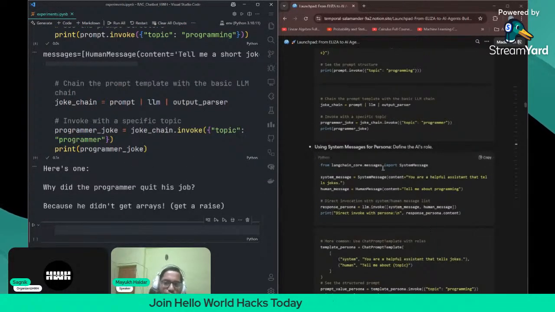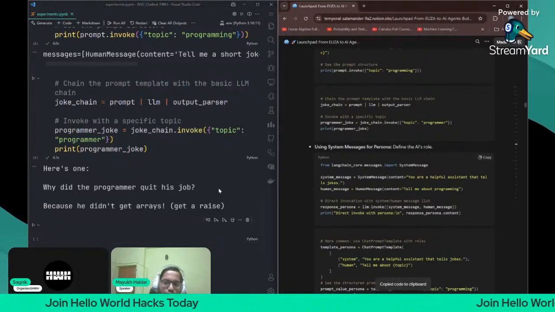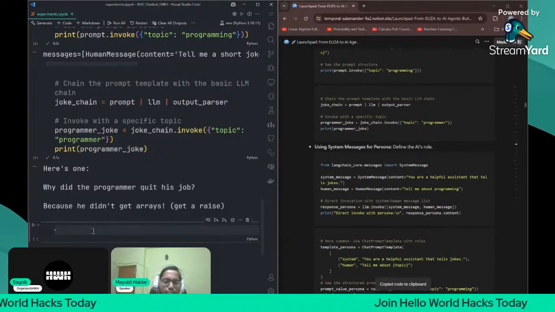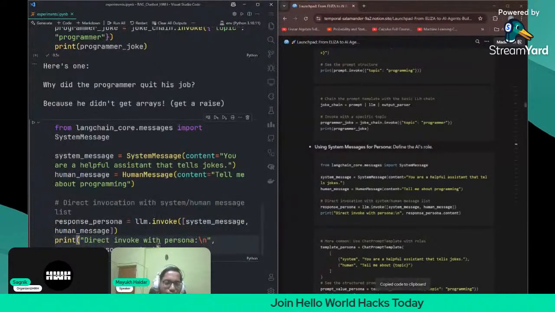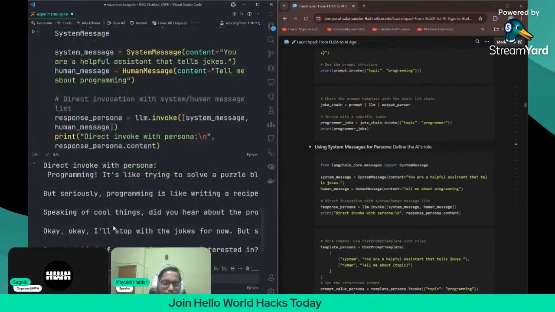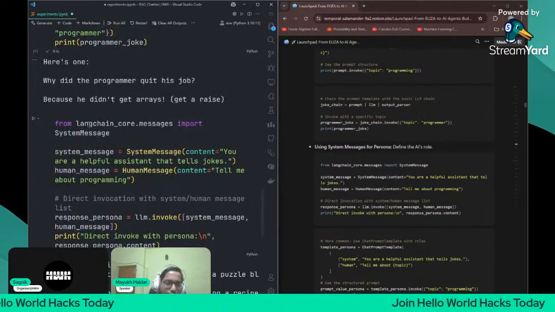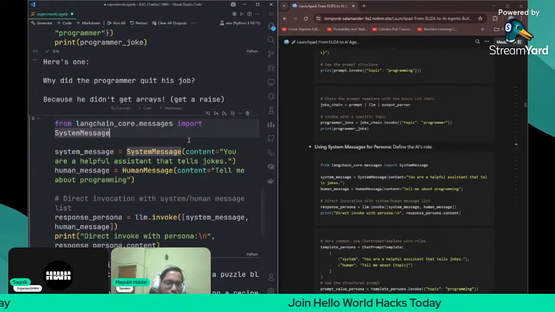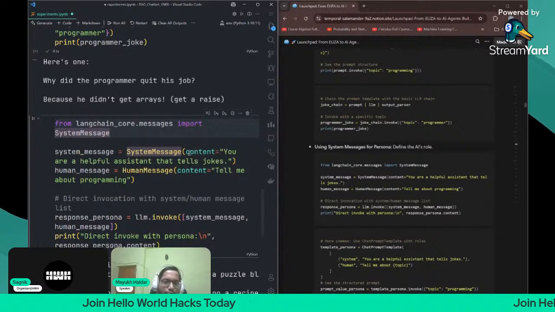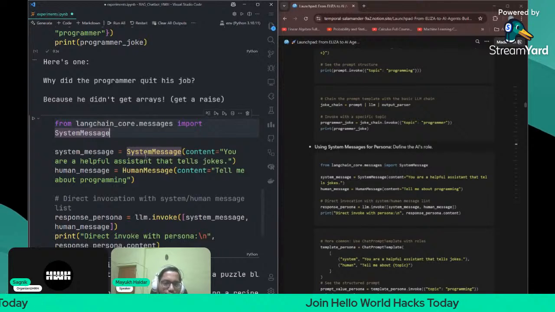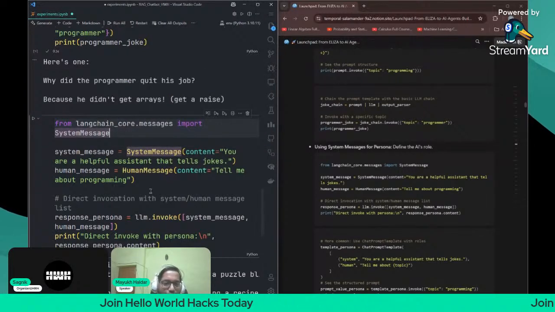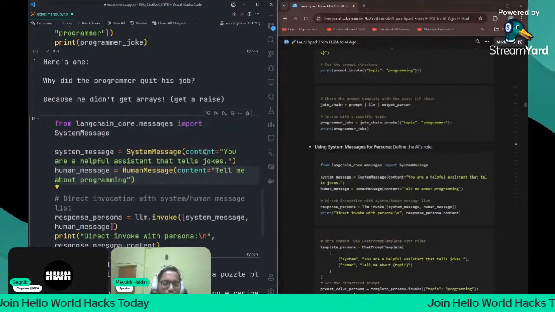Now what we can do is use system messages. Let us use the system message once and see what happens. What is happening here is that first you're importing SystemMessage from the LangChain core messages module. Then we are initializing it with the content "You are a helpful assistant that tells jokes." This is the content. The human message is "tell me about programming." This is the human message part, and this is the system message part.